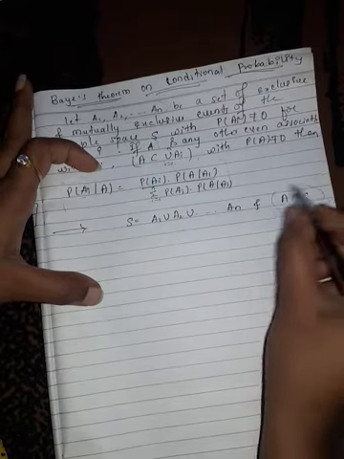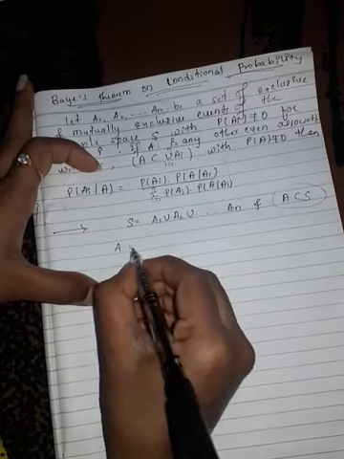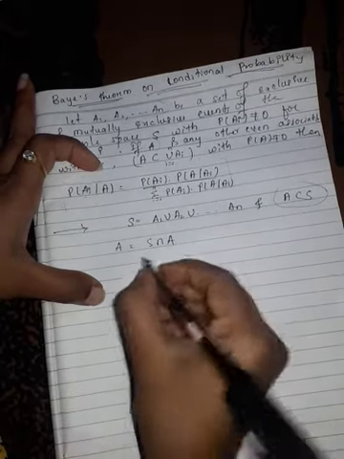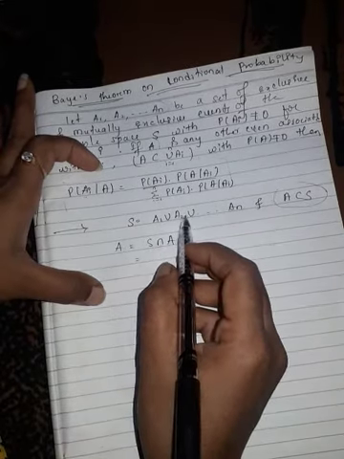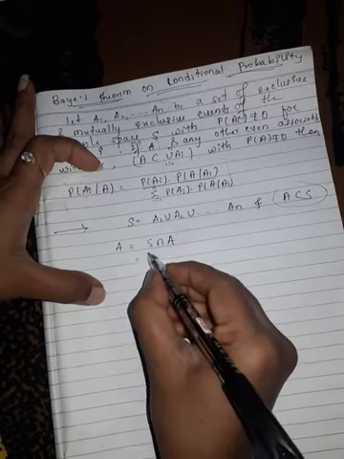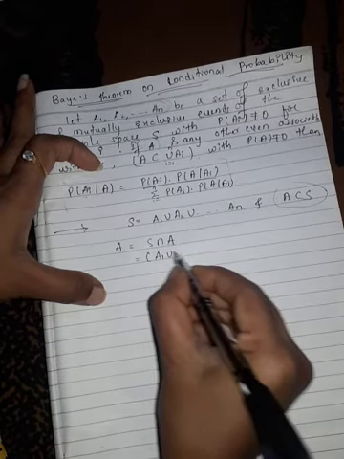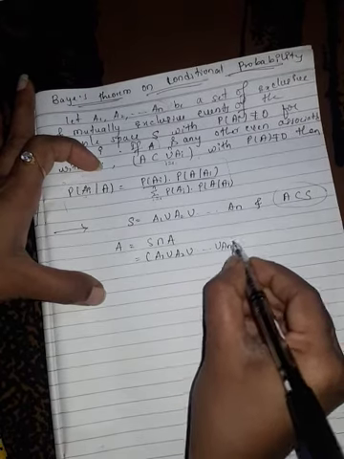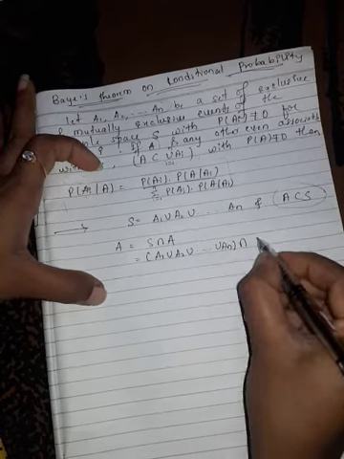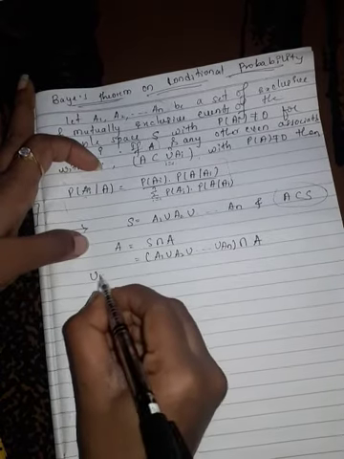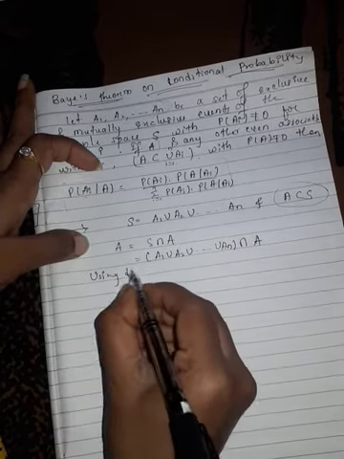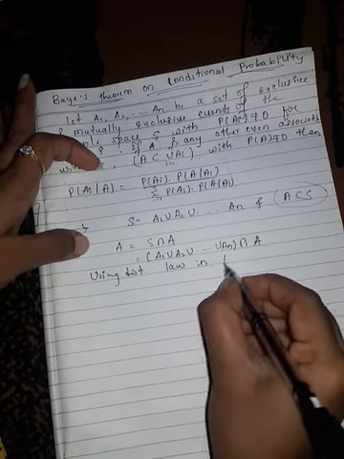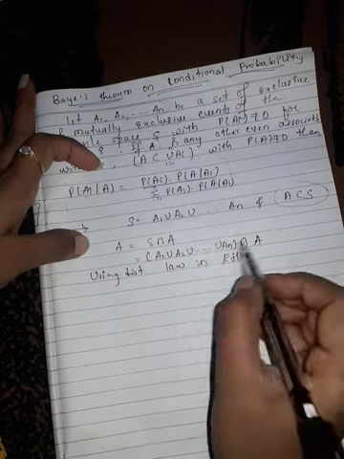So from this we can write A is equal to S intersection A. S is here A1 union A2 union and so on An, so put S as A1 union A2 union and so on union An, this intersection A. Now use the distributive law on the RHS of this.